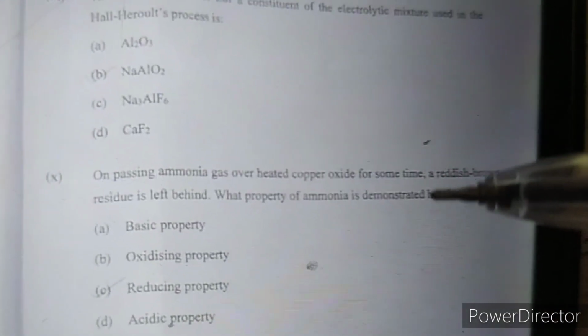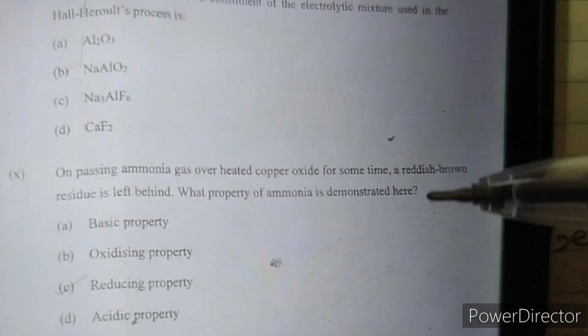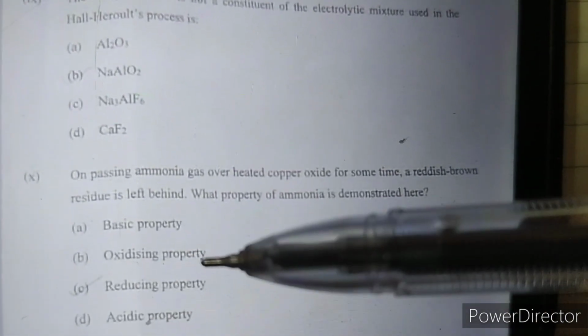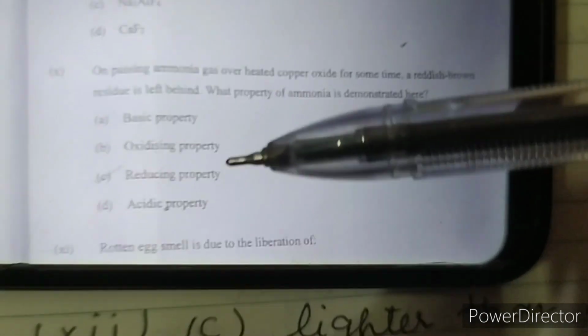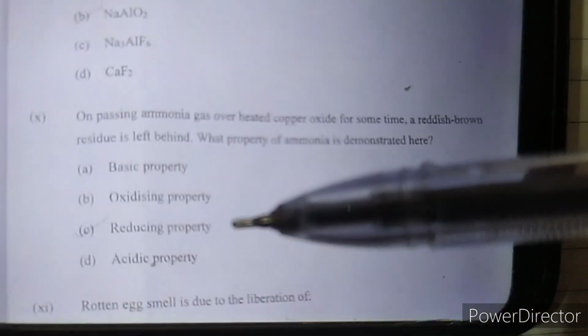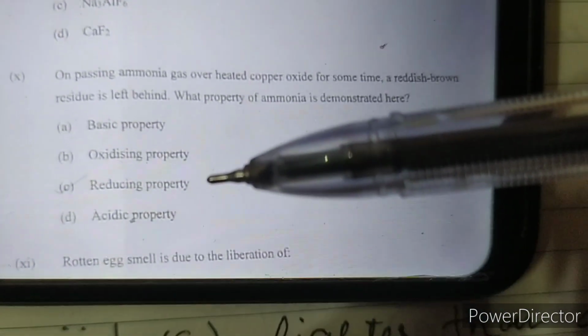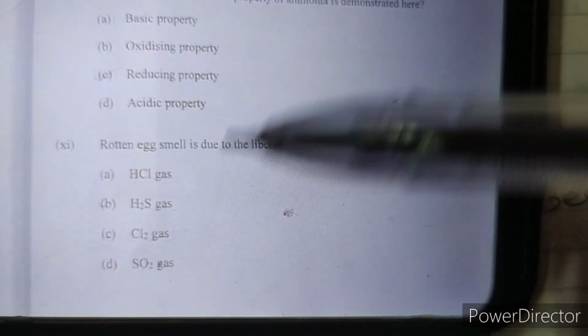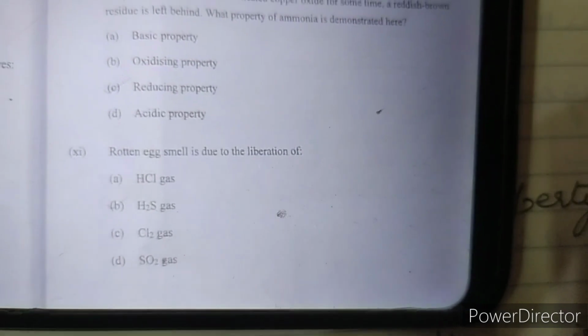In the 10th, ammonia converts copper oxide to a reddish brown residue, that is copper, because of its reducing property, because ammonia has hydrogen. So answer C is correct. Rotten egg smelling gas is due to the liberation of H2S gas. So answer B is correct.